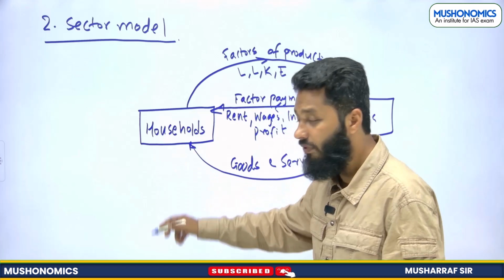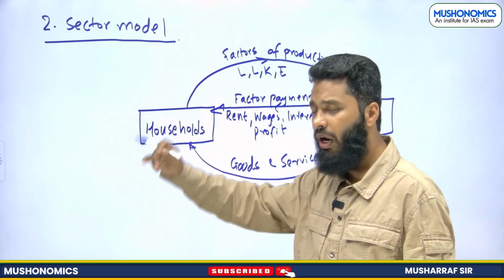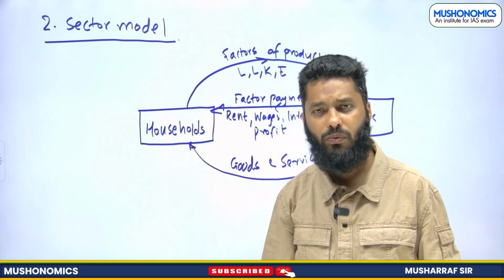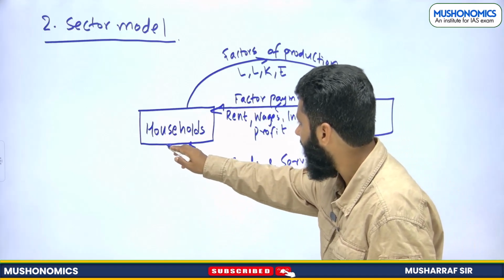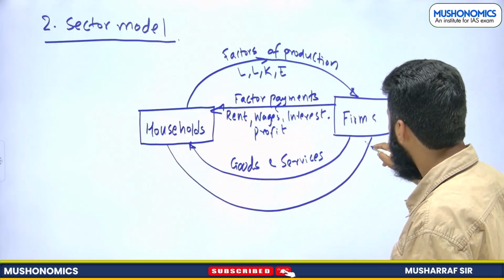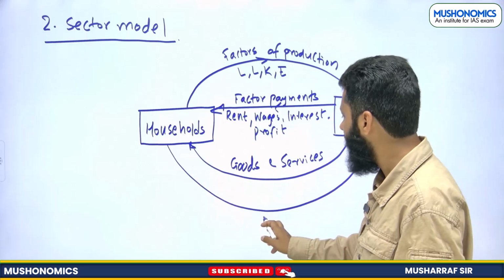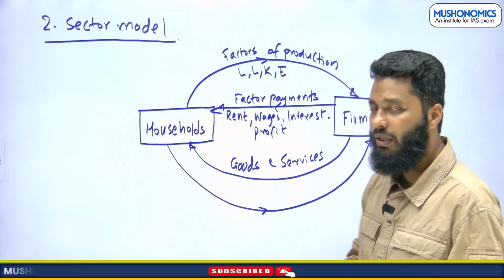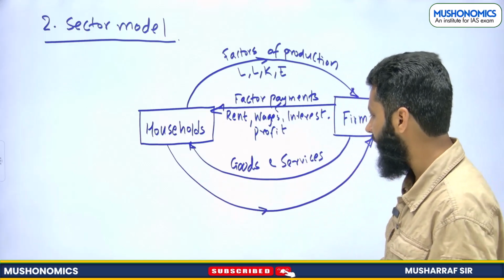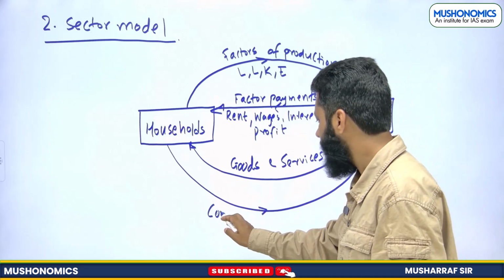So why will firms give these goods and services to households? Because in exchange for money, and the money households give to firms is known as consumption expenditure.